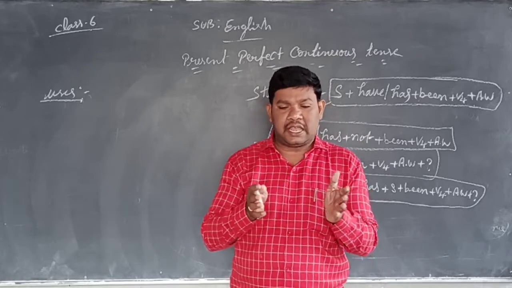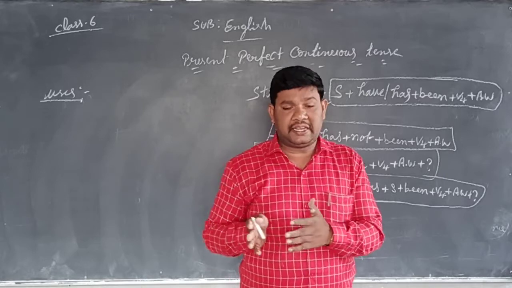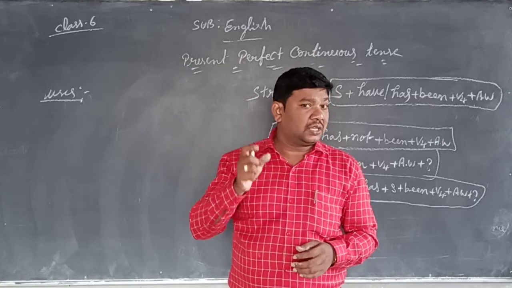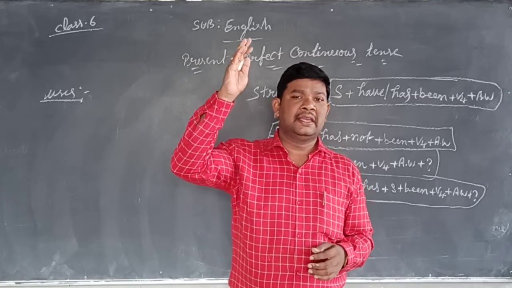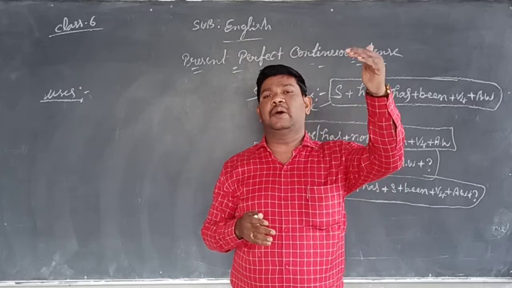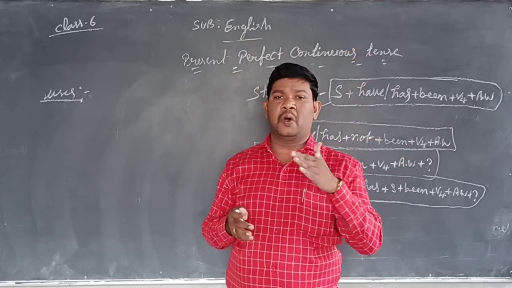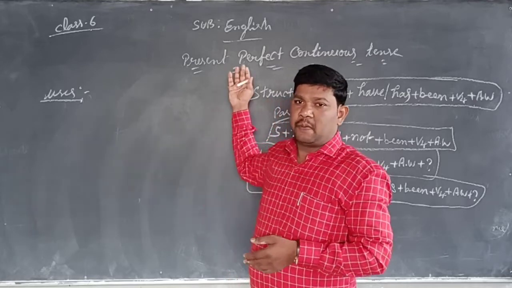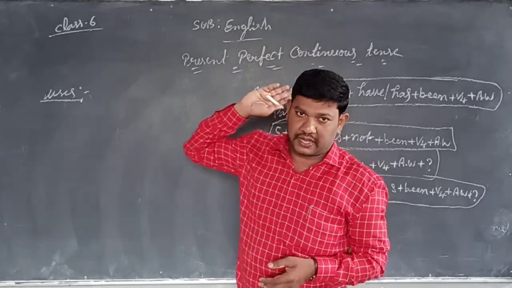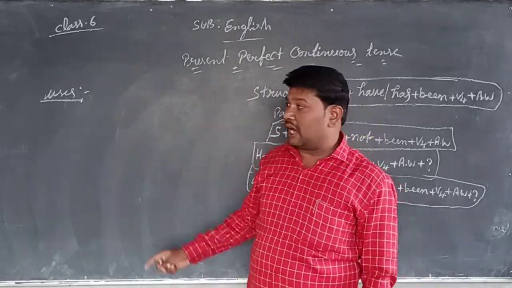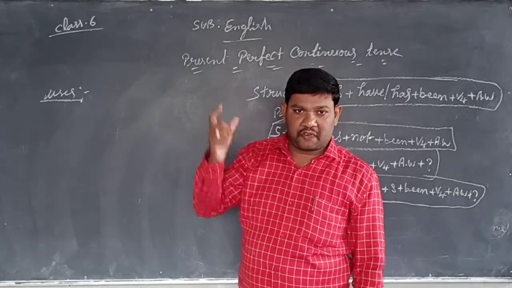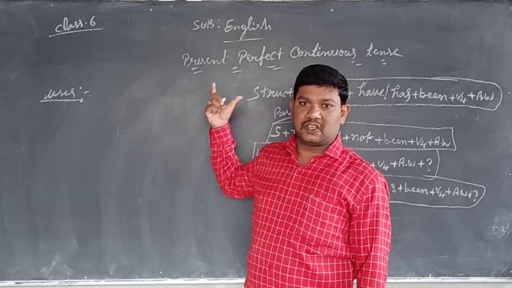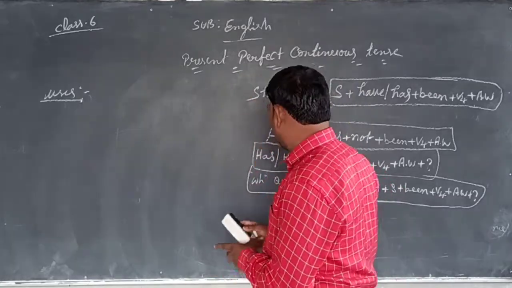In these sentences, the action began in the past. In the first sentence, it has been raining since morning, the rain started in the morning and still continues at the time we are speaking about the rain. Then we say it is present perfect continuous tense. So students, I will write the definition of present perfect continuous, then you can clearly understand it.